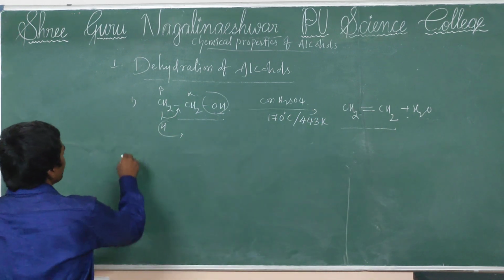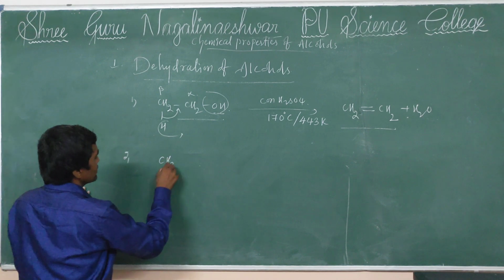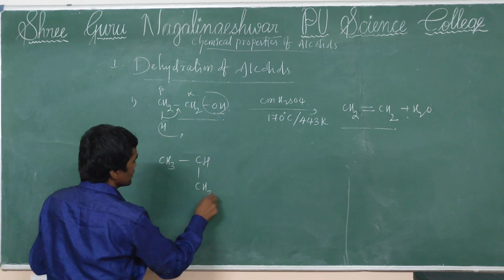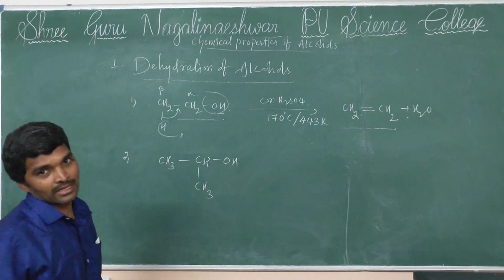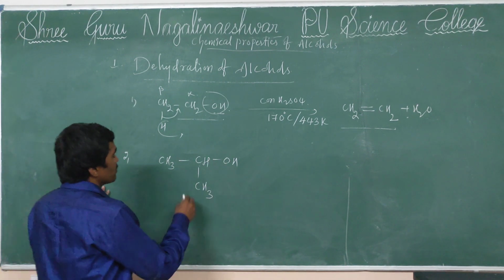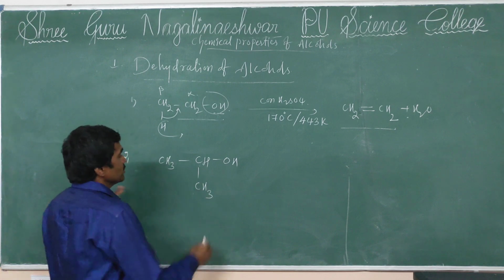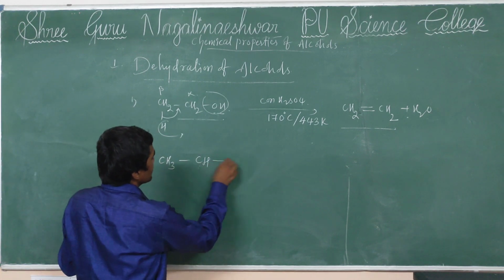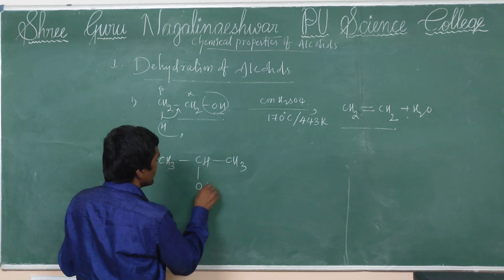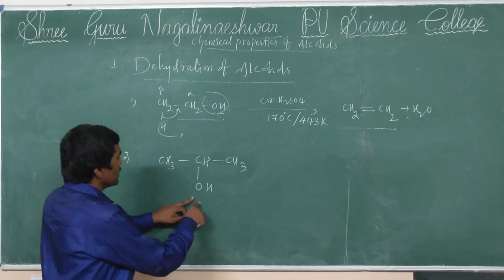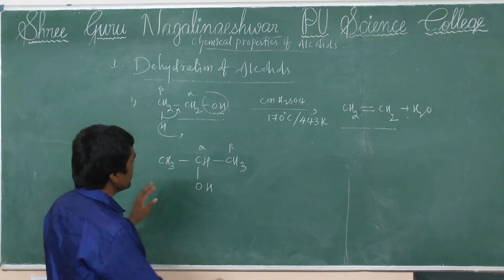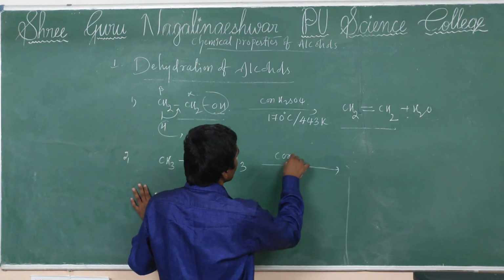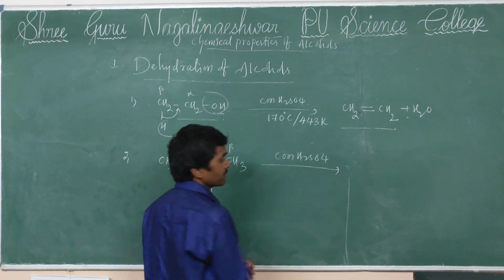Then we'll discuss the secondary alcohol, CH3 CH(OH) CH3. This is the secondary alcohol, propan-2-ol. OH is attached to carbon alpha, and the adjacent carbon is beta. It reacts with concentrated H2SO4.